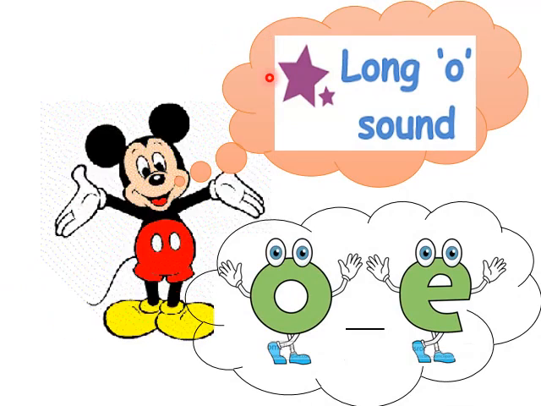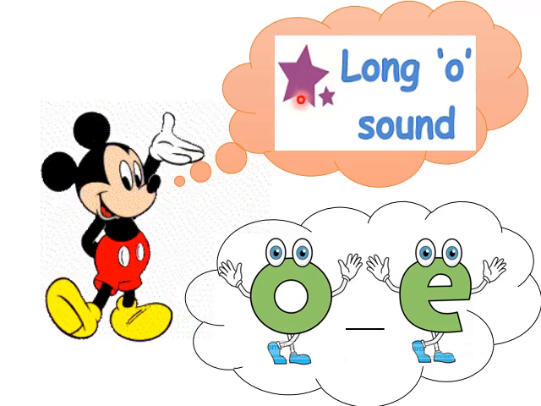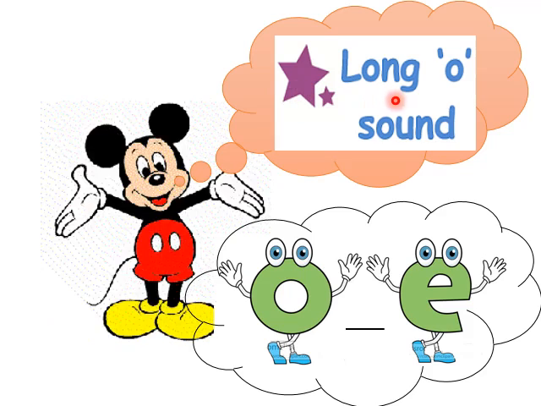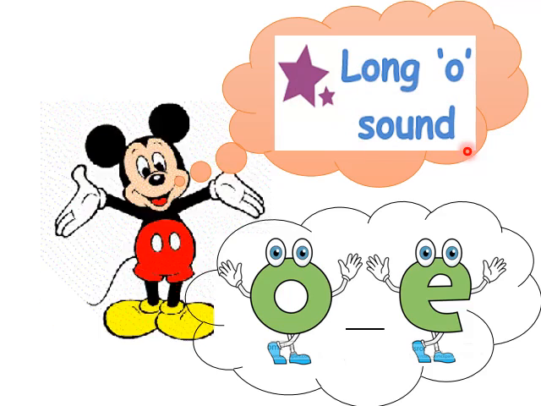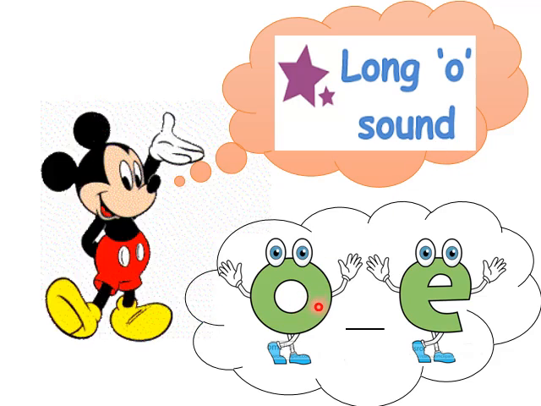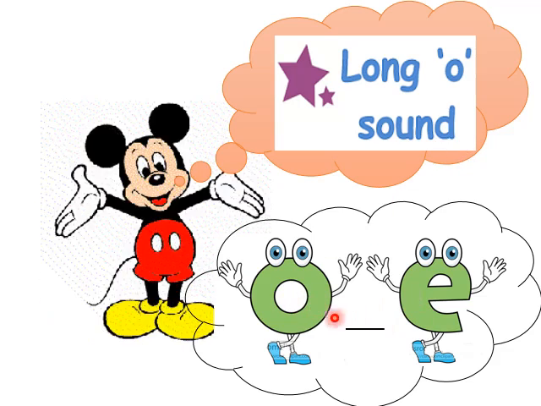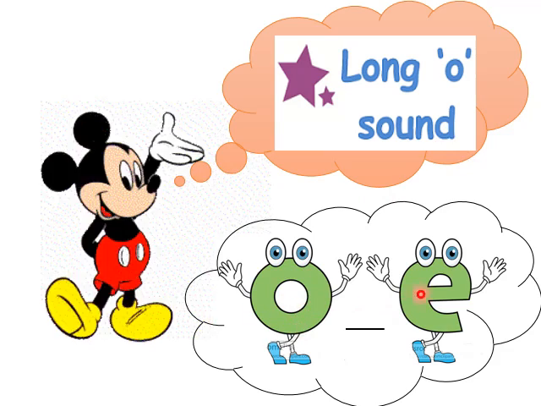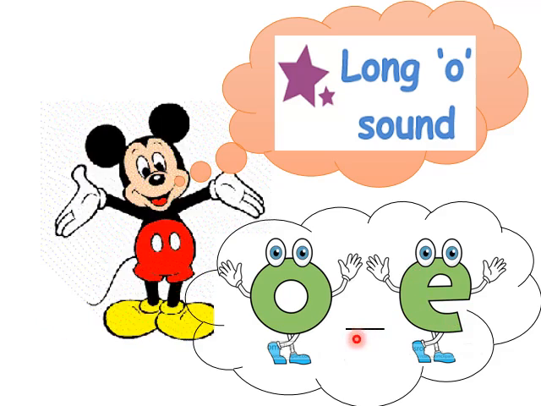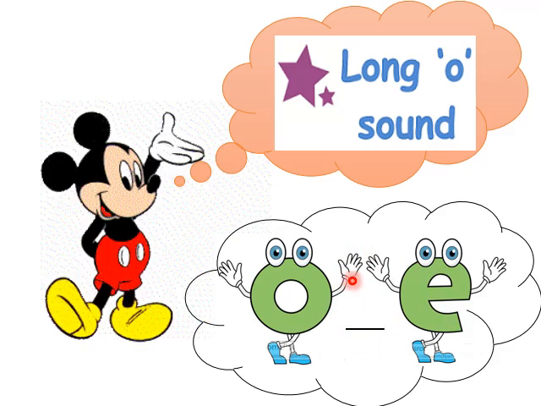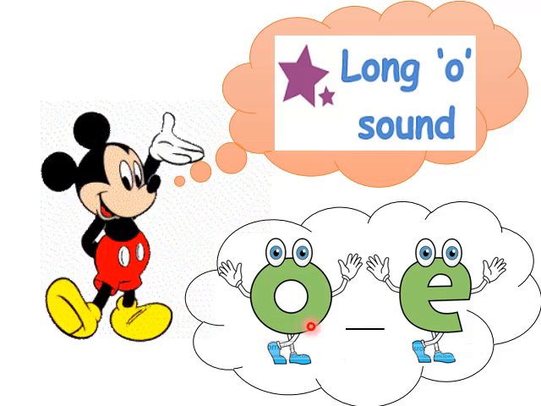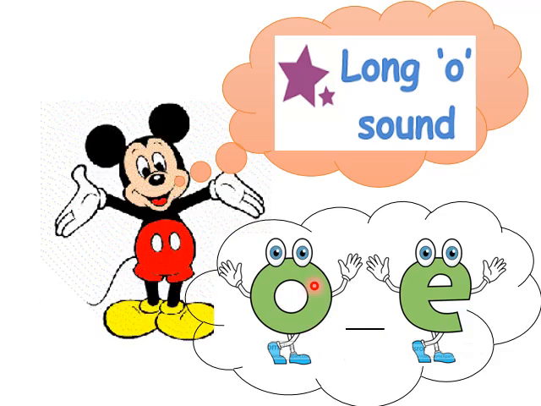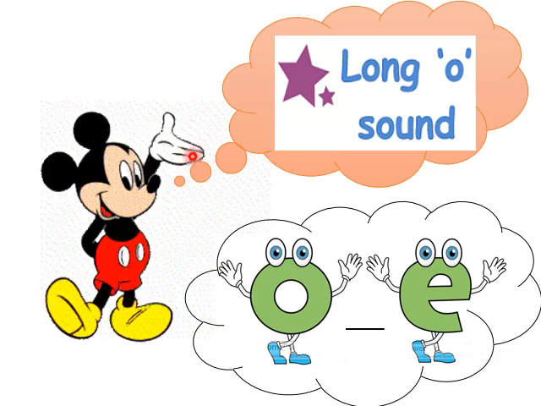Remember we talked before about the vowels and we were talking about the long vowel sound. Today we will complete, but we will talk about the long O sound. The long O sound also has two vowels, O and the magic E. And as you know, there is a letter between them. Okay, so today we are going to learn about the long O sound. Are you ready? Let's go.